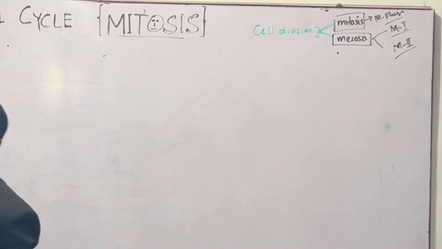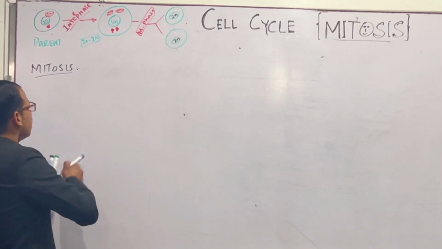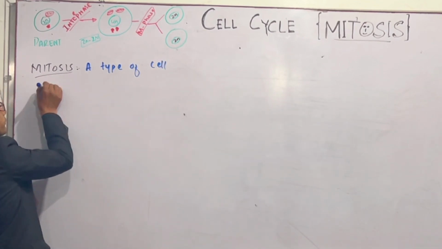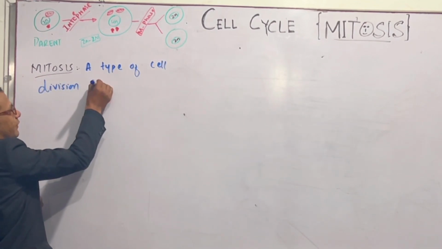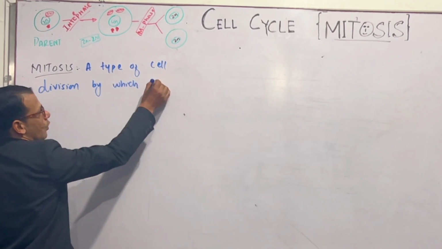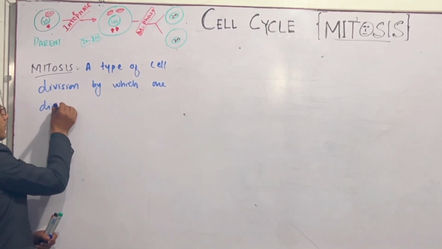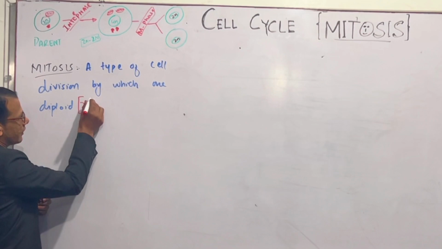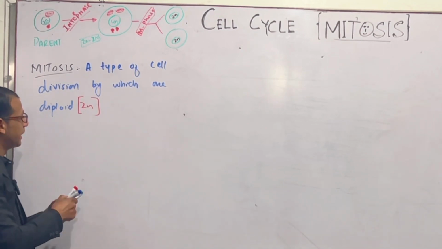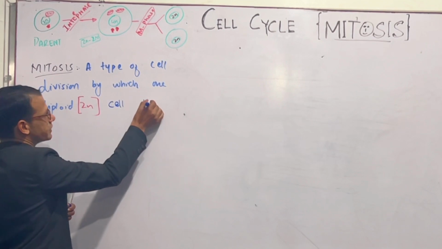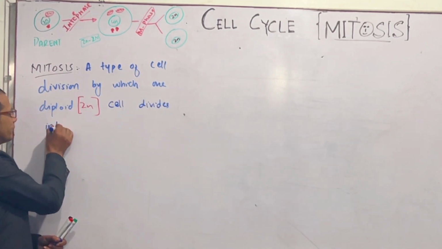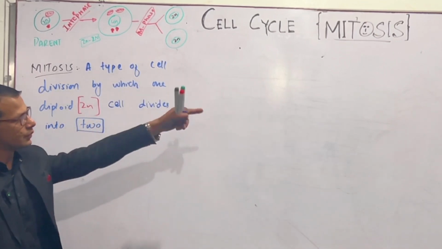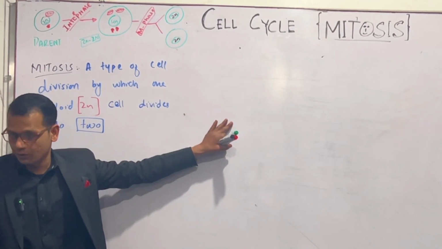So this is mitosis, and mitosis is a type of cell division by which one diploid cell, meaning having full number of chromosomes, divides into two. This is a must, because in cell cycle we say that the cell will divide into two or more.